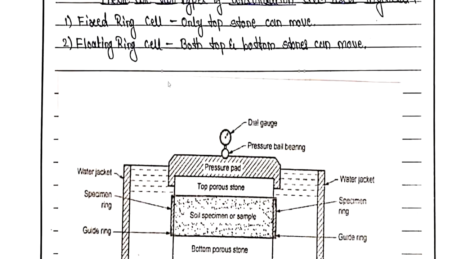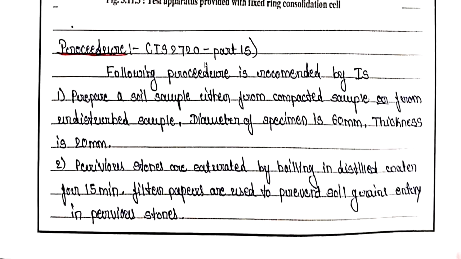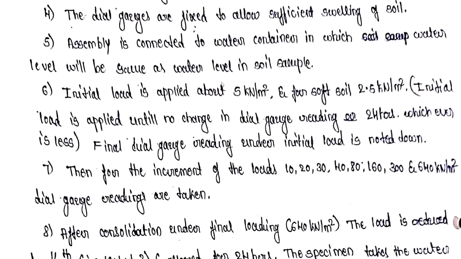In fixed ring cell only top stone will move. In floating ring cell both top and bottom stone will move. So this particular test is given in IS 2720 part 15. So after all the arrangement we are going to apply the initial load of 5 kilonewton. For soft soil initial load will be 2.5 kilonewton.